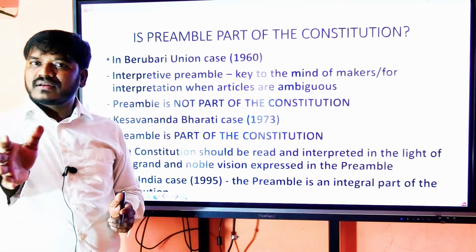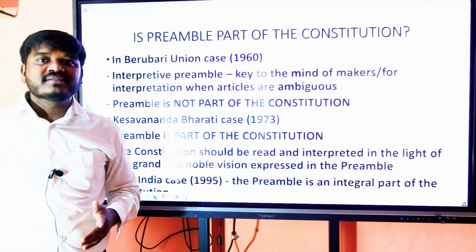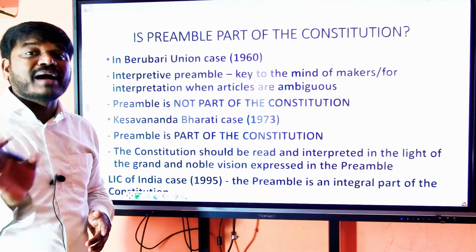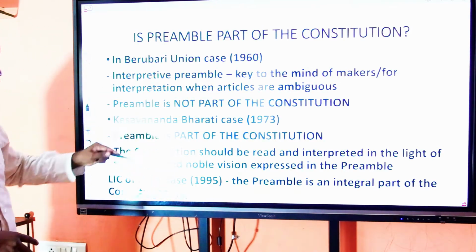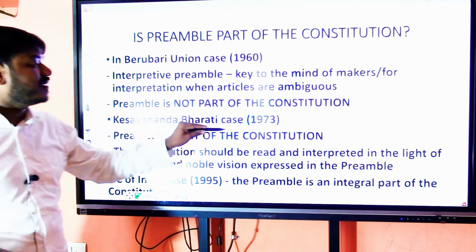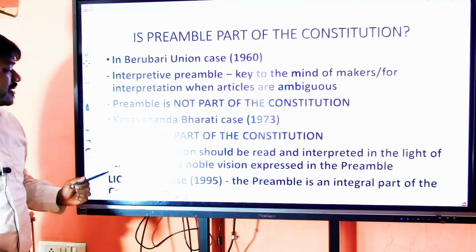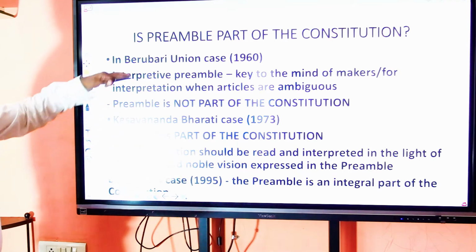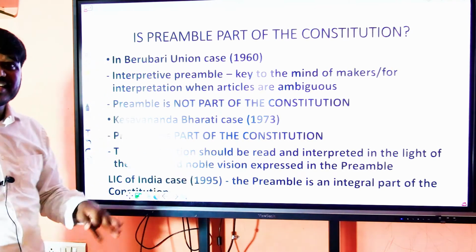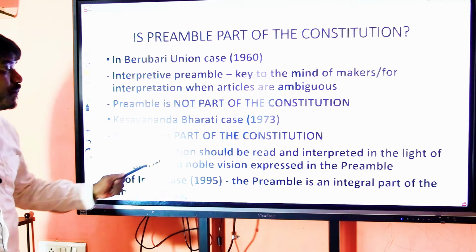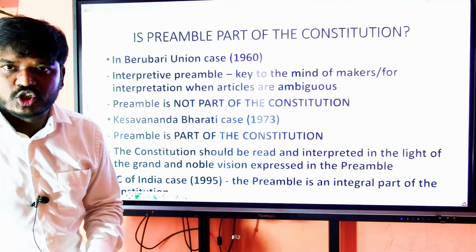When it is not part of the Constitution, it implies that we cannot make amendments. However, in the Kesavananda Bharati case, 1973, the Supreme Court observed that probably it was an error, and it corrected that by stating that the preamble is part of the Constitution.